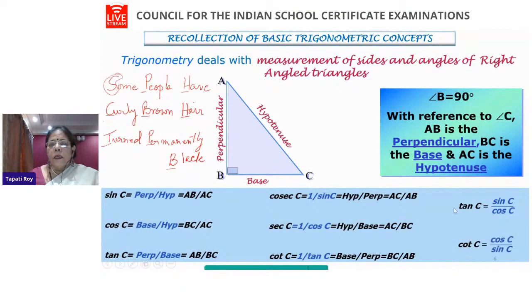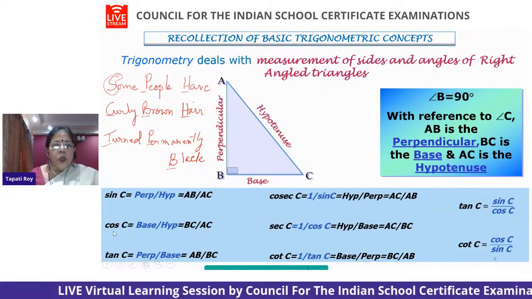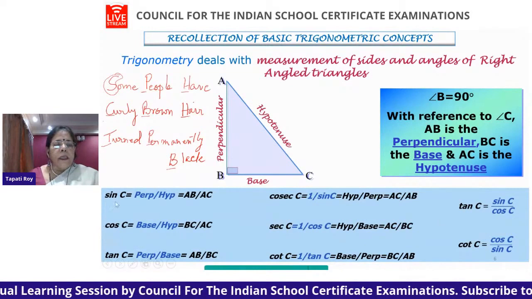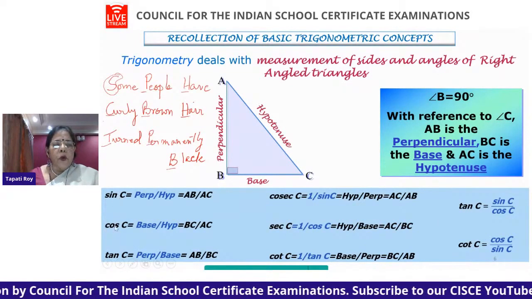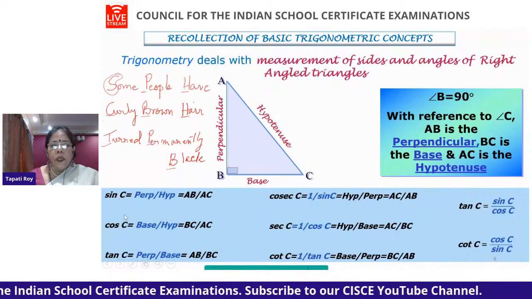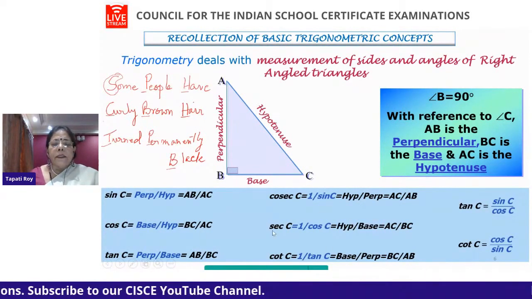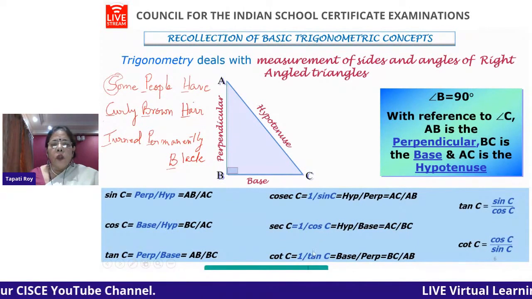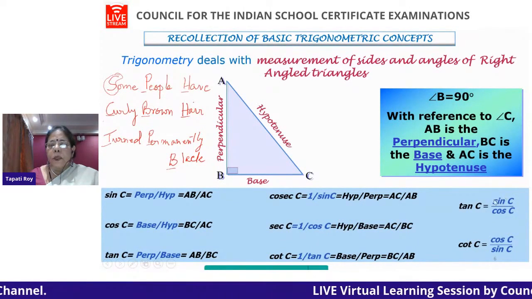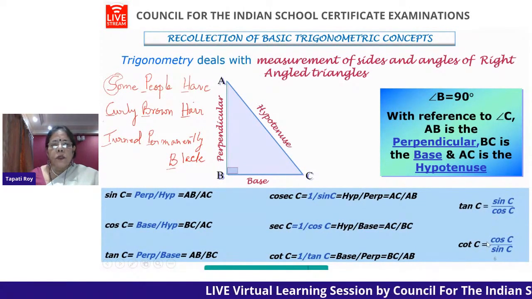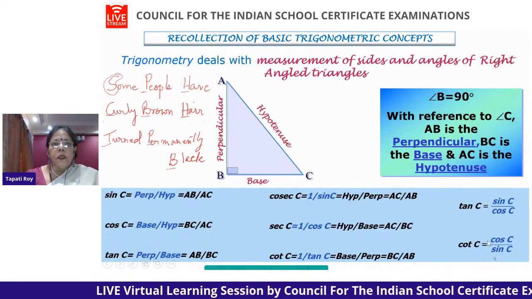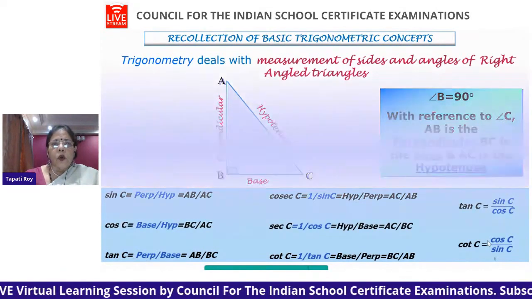And cot C is just the reciprocal of tan, so that is cos C by sine C. Therefore, every ratio can be expressed in terms of sine and cos. So two main important ratios that we have. Cosec in terms of sine, sec in terms of cos, cot in terms of tan, which can be expressed as sine and cos. I hope you have understood the ratios. Now let us go on.